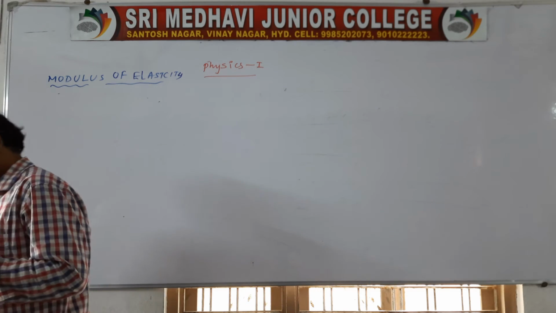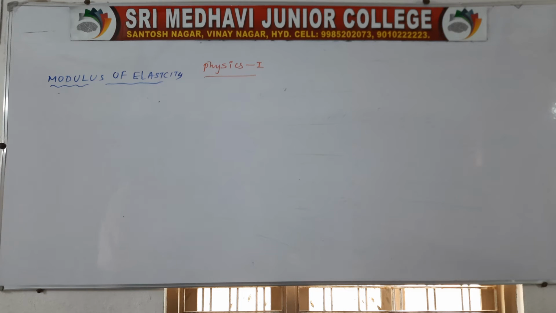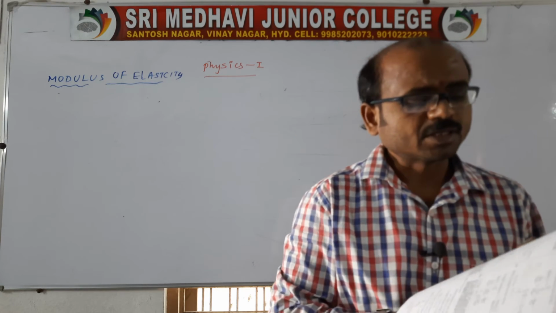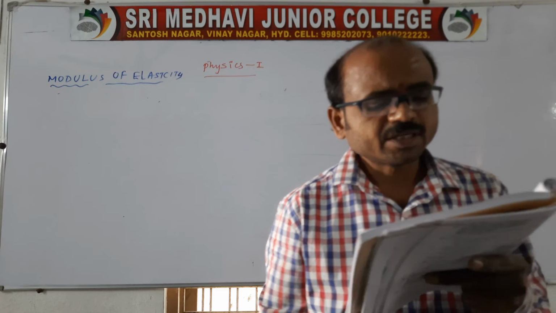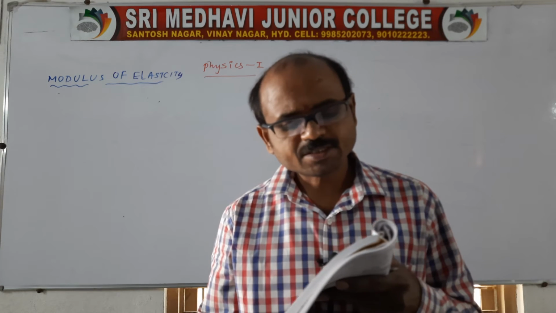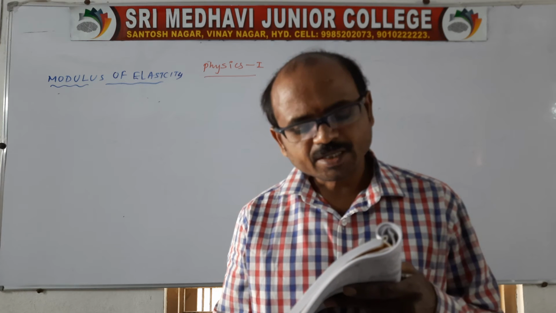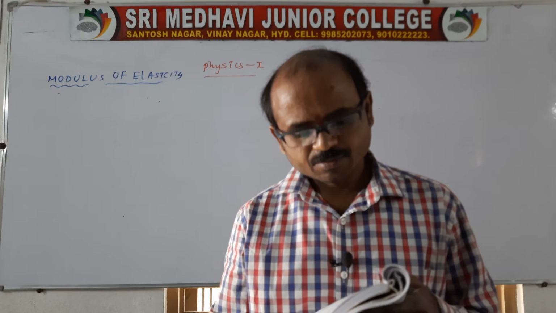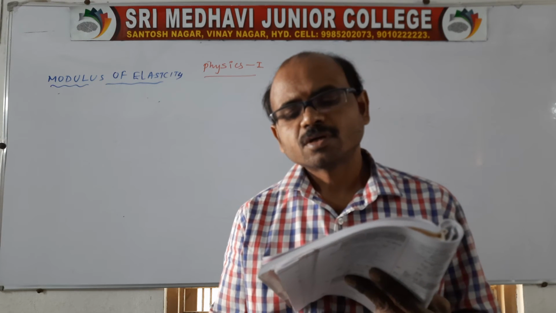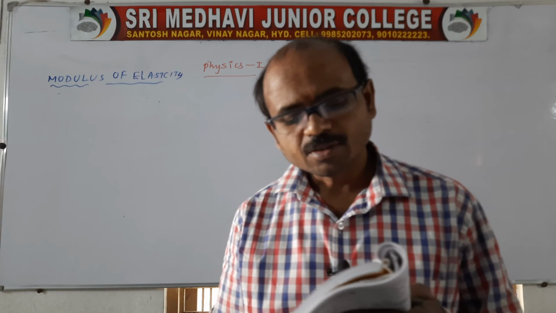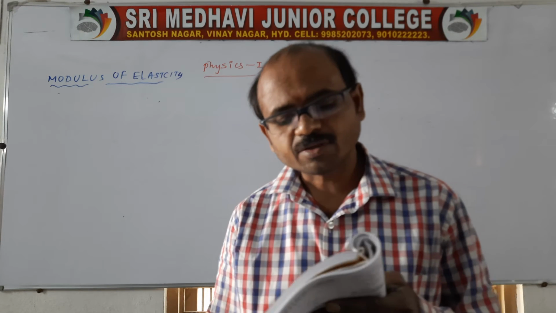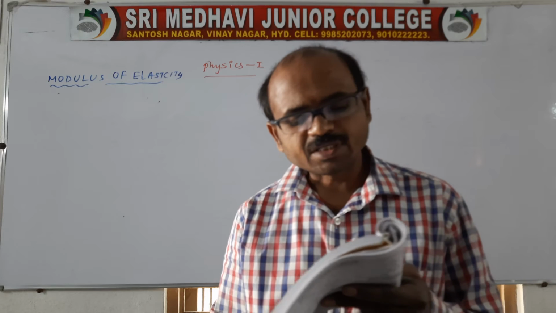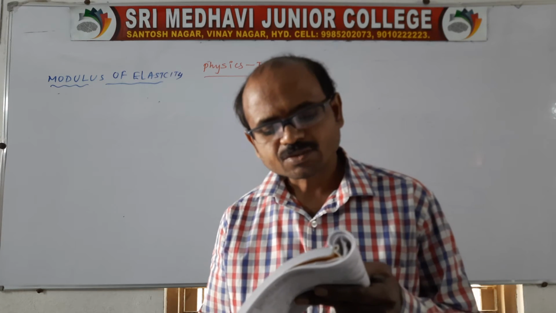Right. In the same way, next question you look at. The 10th question is given: an aluminum wire and a steel wire of the same length and cross-sectional area are joined end to end. The composite wire is hung from a rigid support, and the load is suspended from the free end. If the increase in the length of the composite wire is 1.35 mm, find the ratio of stress in the two wires and the strain in the two wires.